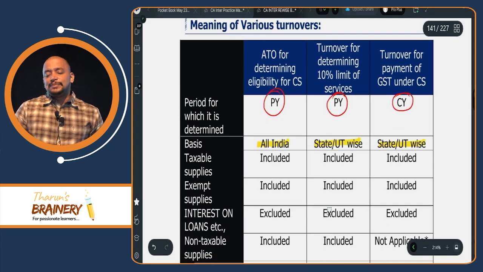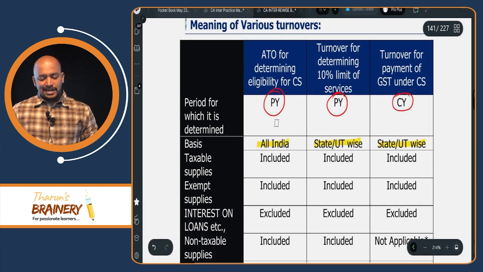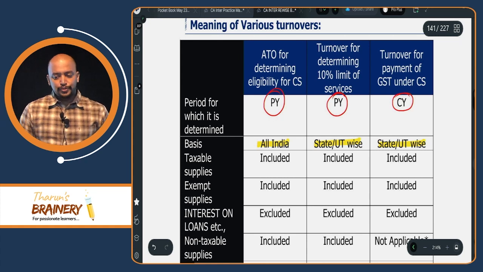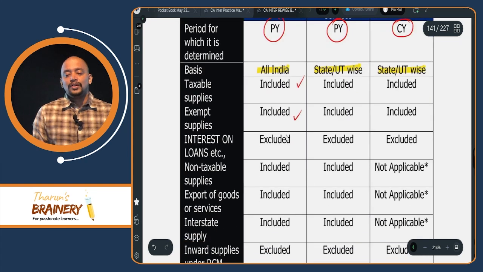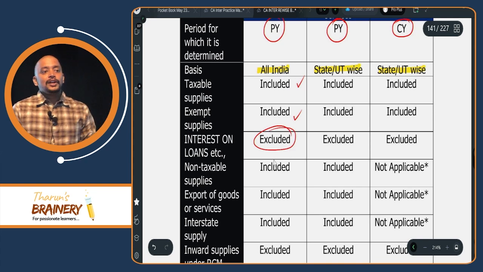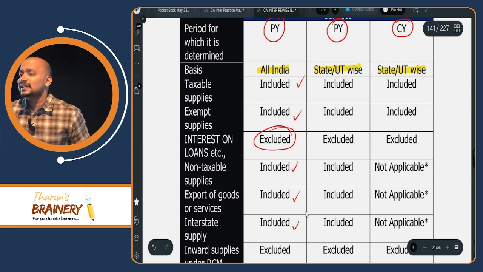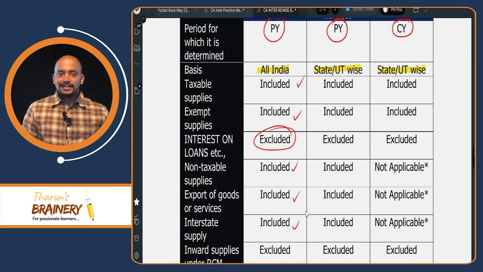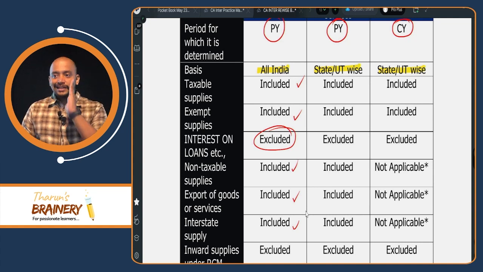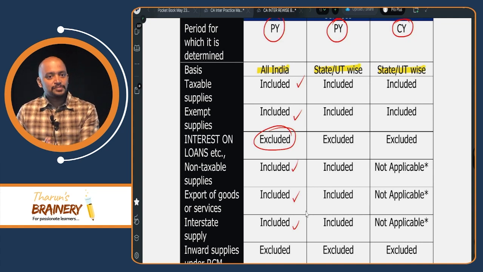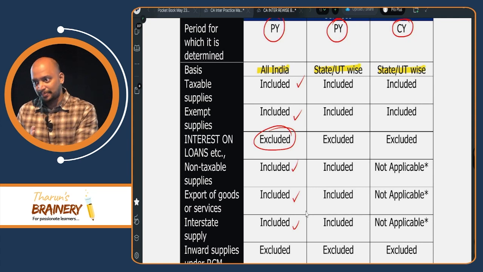Next, what is the general meaning of aggregate turnover for determining the eligibility to opt for composition scheme? Whether taxable supplies will be taken? Yes. Exempted? Yes. Interest on loans advances? No, that will be excluded. Non-taxable supplies? Yes. Exports? Yes. Interstate supplies? But sir, you should not have interstate supplies. Previous year, no issue. Current year only, I should not have non-taxable supplies or interstate supplies.